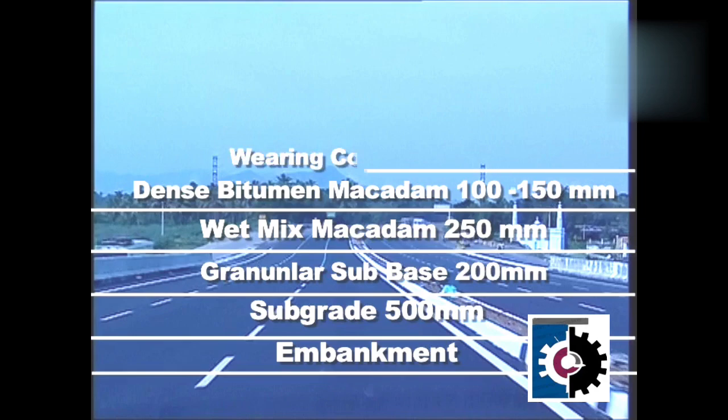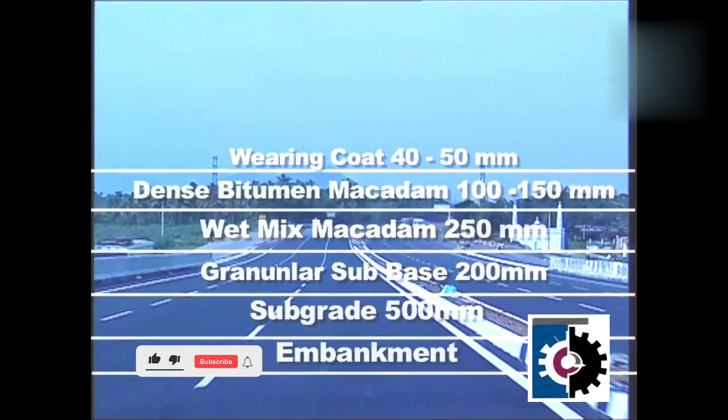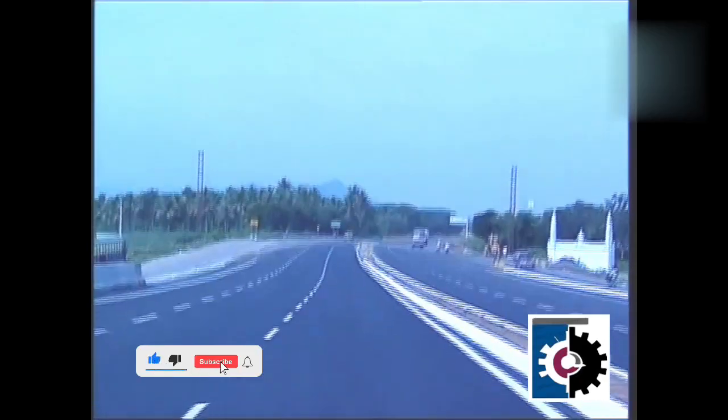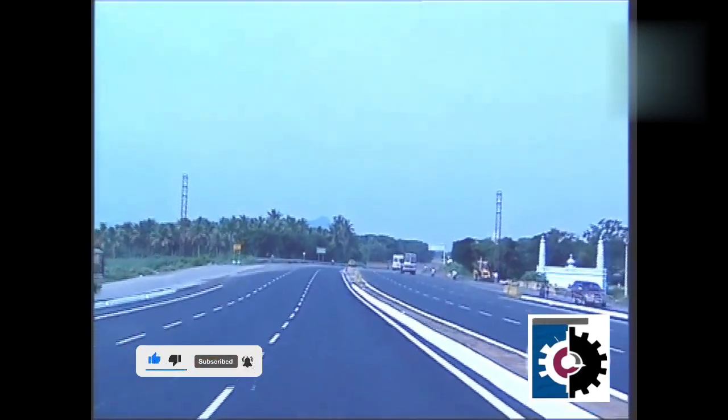Finally comes the wearing coat of 40 mm or 50 mm thickness. The thickness of the layers depends on the traffic density and design of road crust.